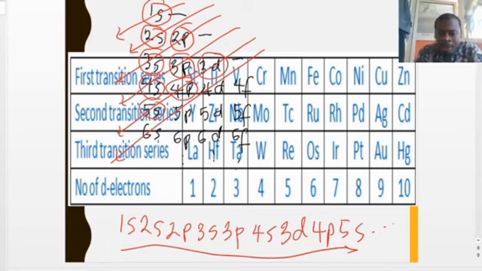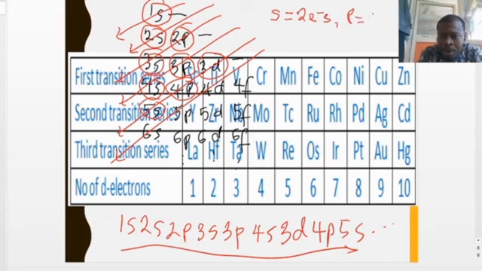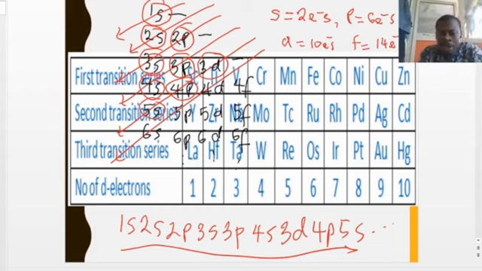It's quite important for us to know the maximum number of electrons in each of the orbitals. This is just a quite simple review. The s orbital has a maximum of 2 electrons. The p orbital has a maximum of 6 electrons. The d orbital has a maximum of 10 electrons. And the f orbital has a maximum of 14 electrons. Now, following the order, it's going to be quite easy for us to write the electronic configuration of any of these elements.